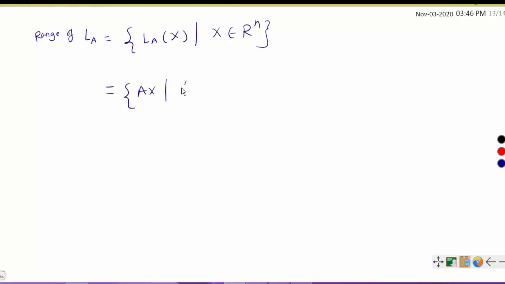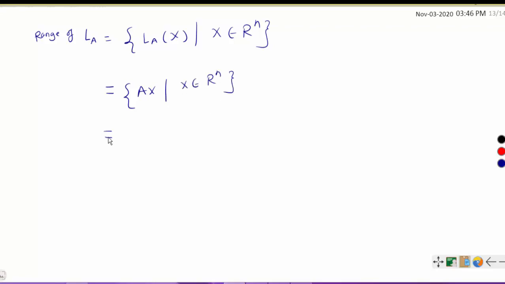Now the range of LA is equal to the set of LA of x such that x belongs to Rn. What is LA of x? LA of x is Ax such that x belongs to Rn.